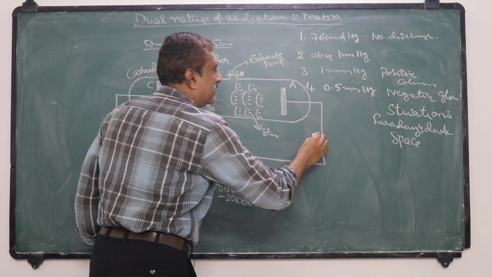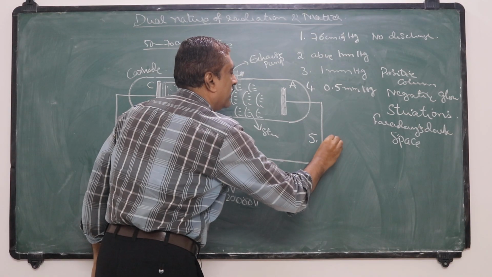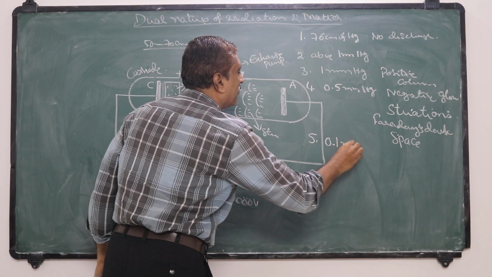Now the pressure is decreased again to 0.1 mm of mercury.